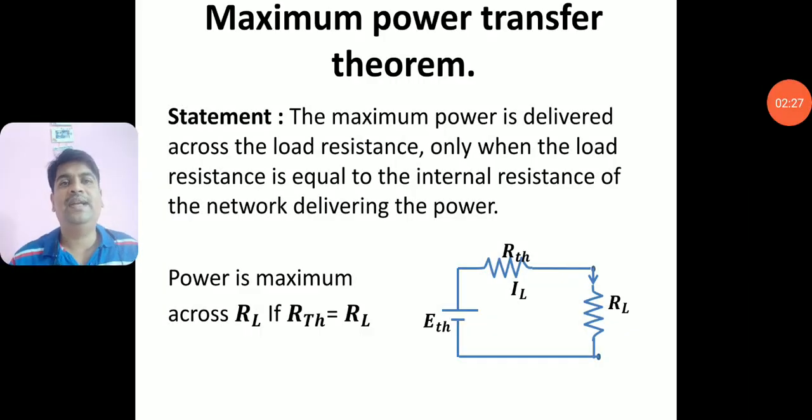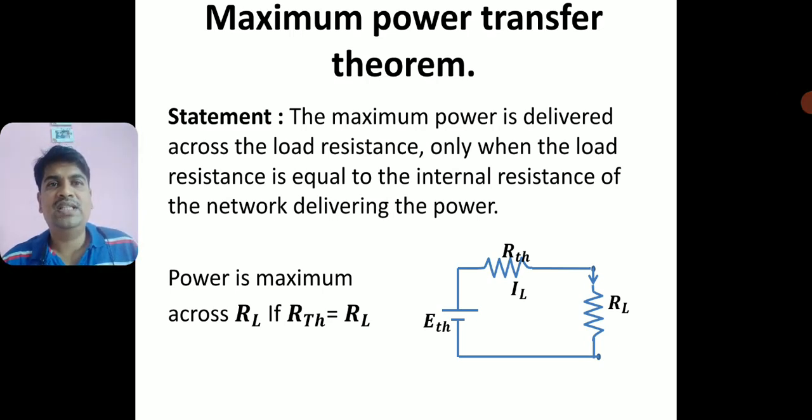Let us go directly to the statement of this theorem. The maximum power is delivered across the load resistance only when the load resistance is equal to the internal resistance of the network delivering the power.